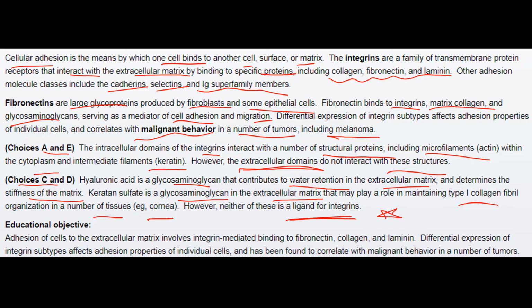Adhesion of cells to the extracellular matrix involves integrin-mediated binding to fibronectin, collagen and laminin. Differential expression of integrin subtypes affects adhesion properties of individual cells and has been found to correlate with malignant behavior in a number of tumors.